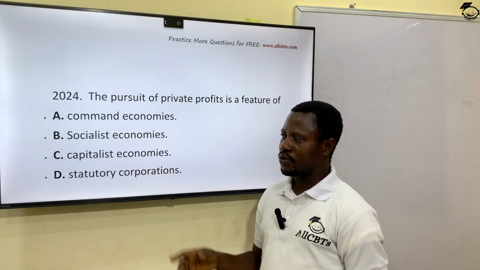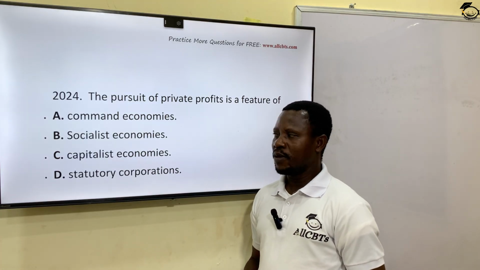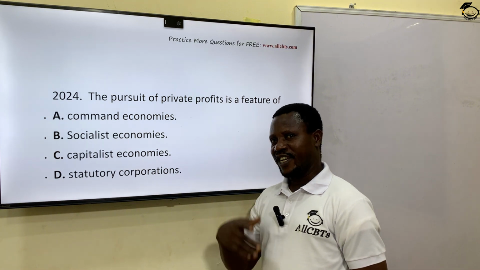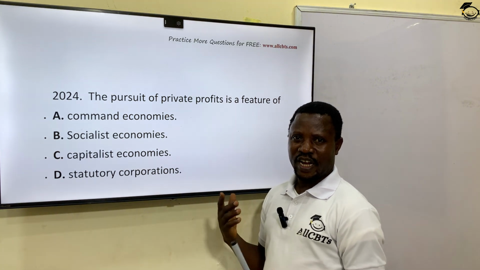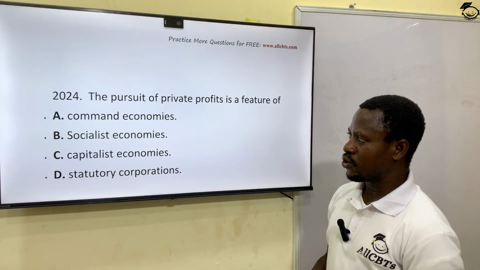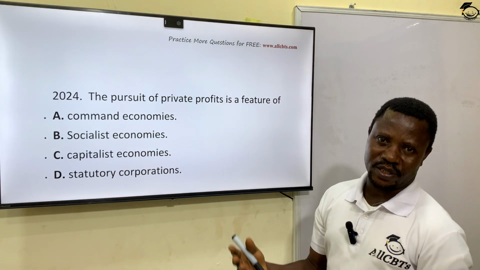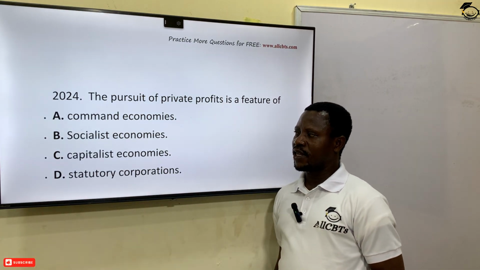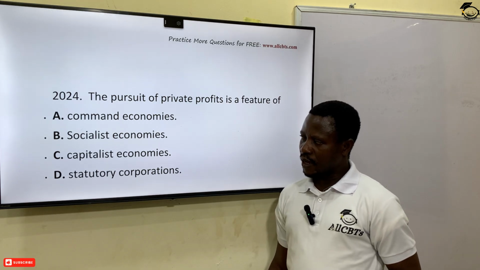And that is one of the evils of capitalist economy, because the capitalists, the bourgeoisie, make profit at the expense of human life. What they are after is just to make their profit. Which is the opposite of what socialists do. Socialists render services as against being just profit-oriented. So the correct answer to this question is option C, capitalist economics.